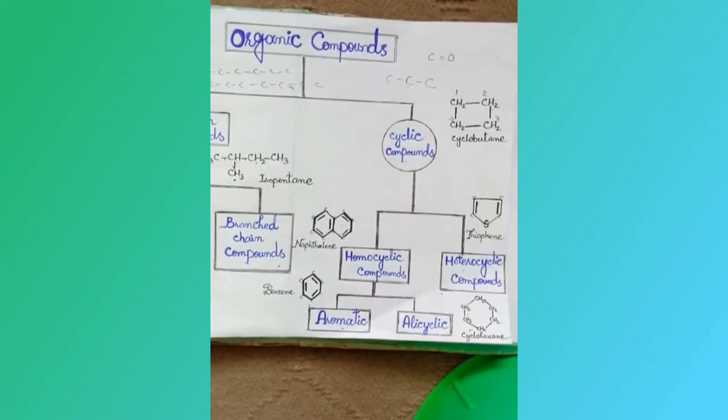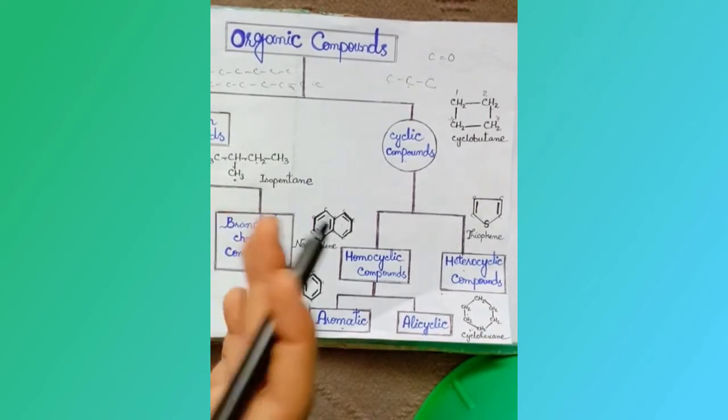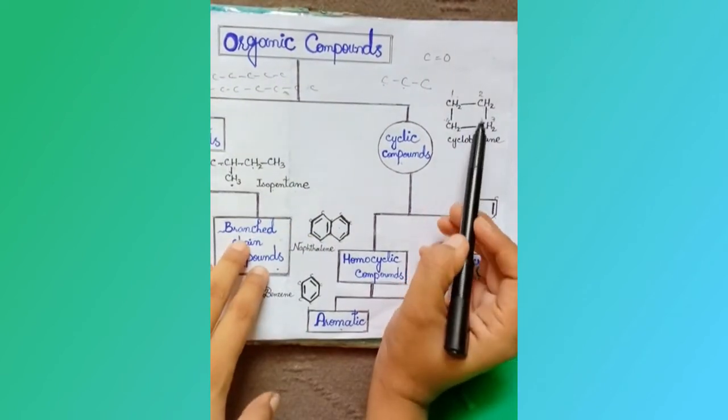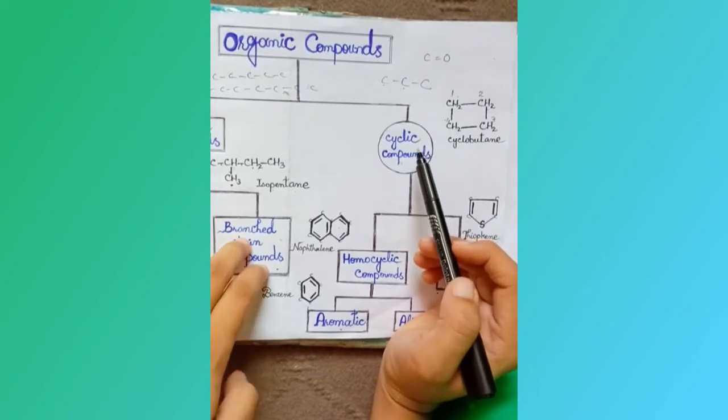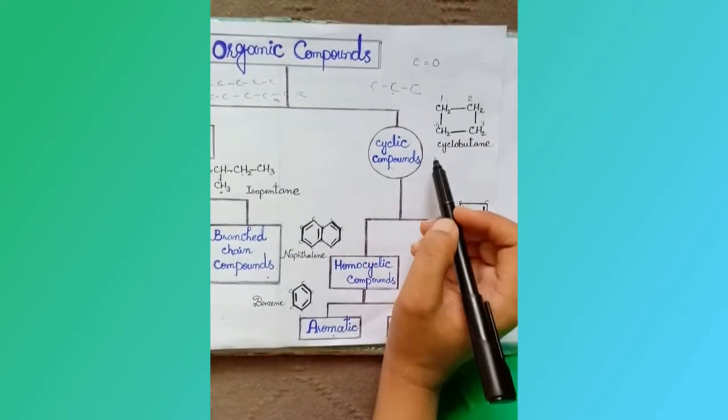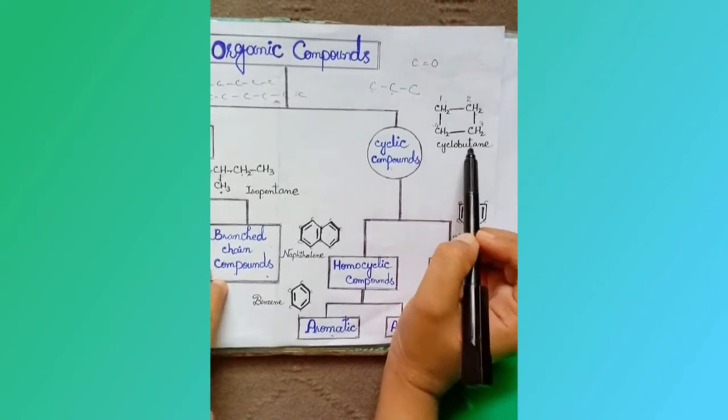Now we will discuss the other category of organic compounds, which is cyclic compounds. Let me tell you what cyclic compounds are. Cyclic compounds are also known as closed chain compounds, in which the carbon atoms at the end of the chain are not free and they are joined together to form a ring structure. Let's take the example of cyclobutane.